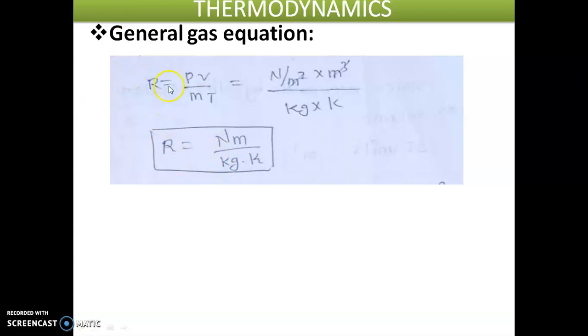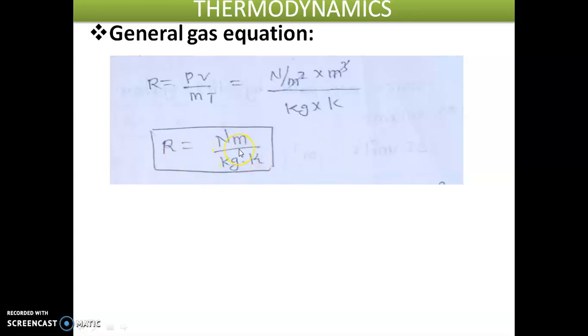So R is equal to PV by MT. What are the units of pressure? Newton per meter square, and volume meter cube, mass kg into temperature Kelvin. So here meter square and meter square get cancelled. We will have Newton meter. 1 Newton meter is equal to 1 joule. So the units of the gas constant are Newton meter per kg K or joule per kg K.